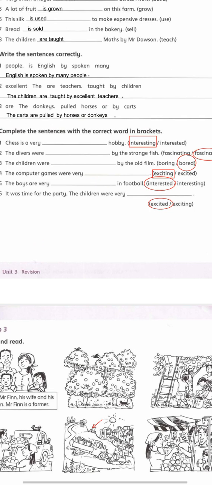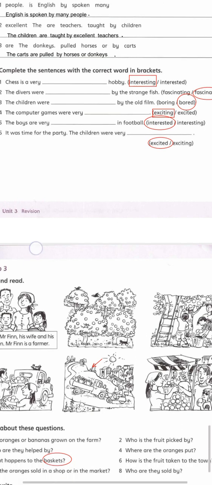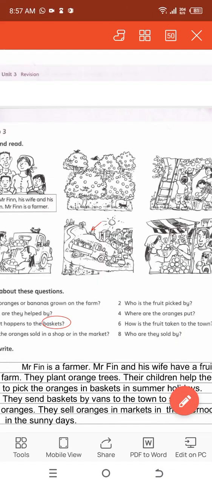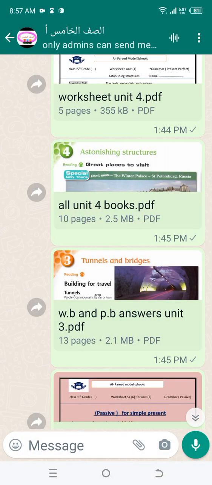The computer, here I describe the computer. The boys are very interested. Interested, I describe the feeling of the boys, so I add ed. Go with me to the next unit. Go with me to unit 4.